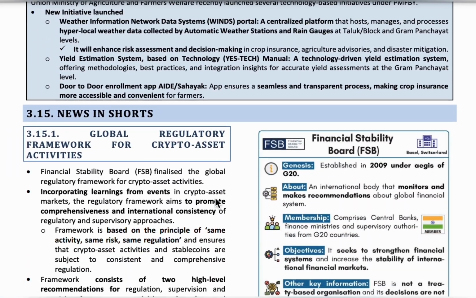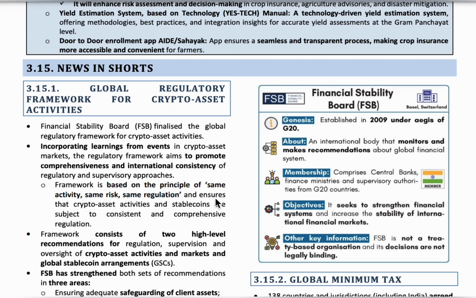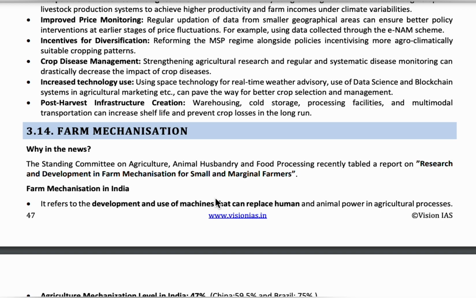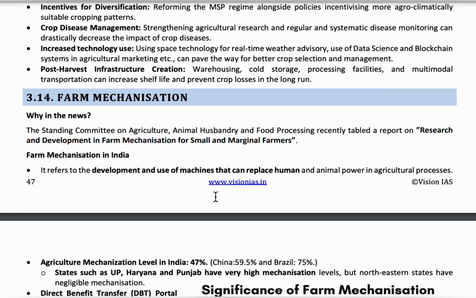The next topic is farm mechanization in India. Farm mechanization is the usage of machines for agriculture and livestock management. Usage of machines helps the farmers to multiply their productivity. In India, 47% of farmers use machine equipment, in China it is 59.5%, and in Brazil it is 75%.